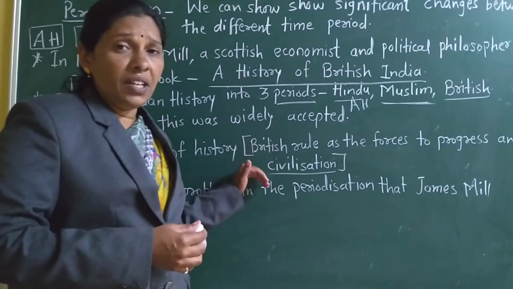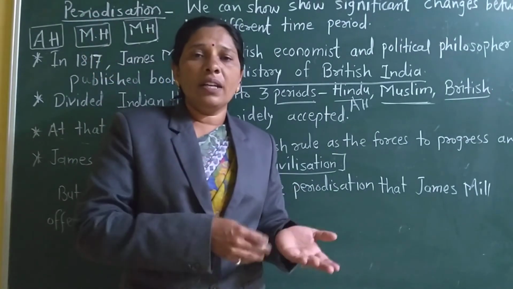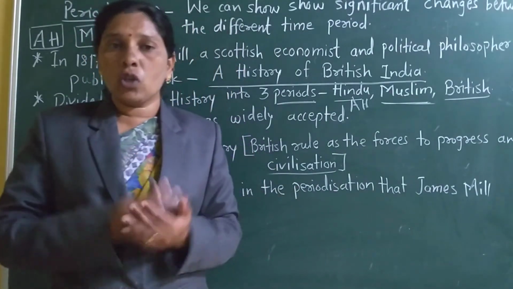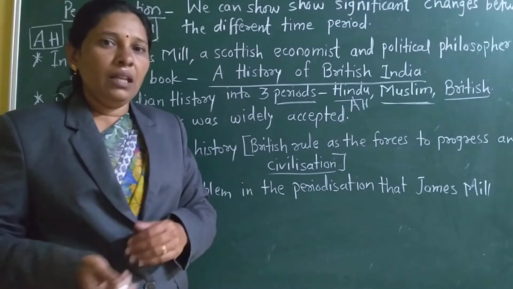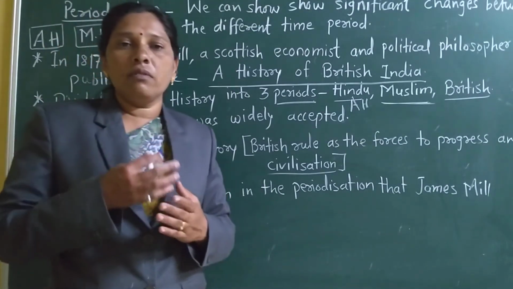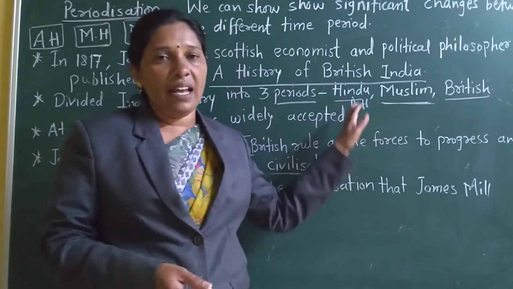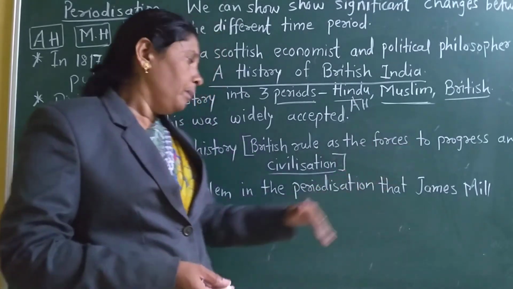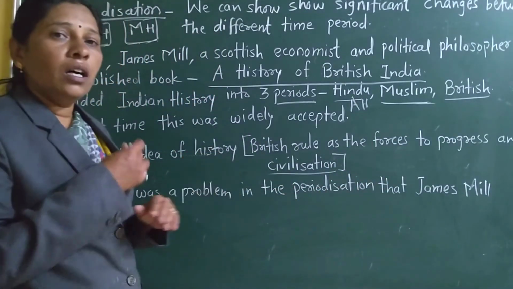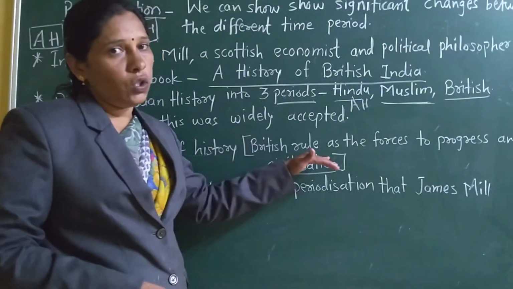Why did the British come here? To get cotton, silk, whatever crops they needed. So they came to India. Our India was well developed in those periods, the Hindu and Muslim, I mean the ancient and medieval periods. But James Mill focused only on the British rule.